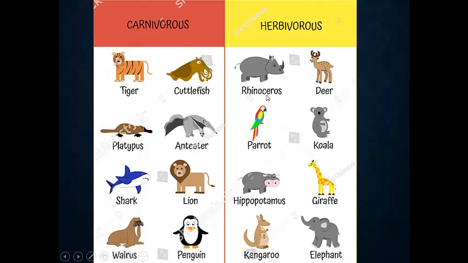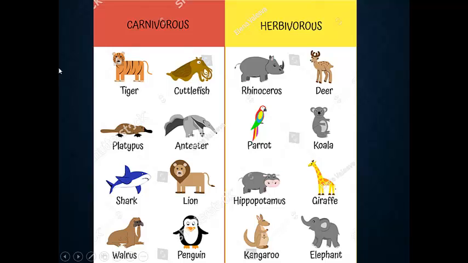However, in the right column, the animals who are dependent on plants and trees are known as herbivorous. Herb means small plants. These animals are dependent on plants and trees. They eat plants and trees for their survival. Have you seen these animals in the zoo?